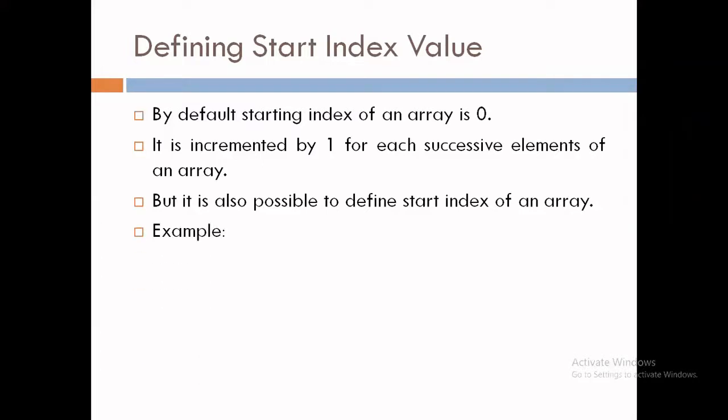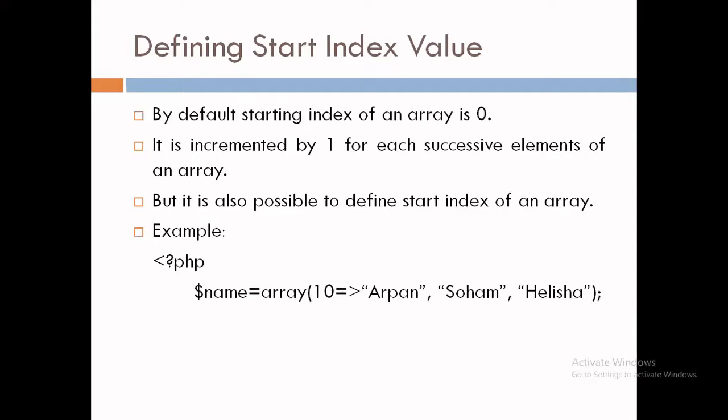So example, PHP start tag, then $name is equal to array, that is a keyword or a function, then the starting index number. So here I have written number 10. That is my starting index number for the first element. So Arpan will be stored at index number 10. Now the next element, that is Soham. So Soham will be stored at index number 11 because our starting index is 10. So for Soham, that is 11, and for Elisha, that is 12.